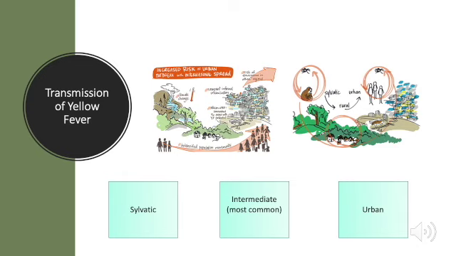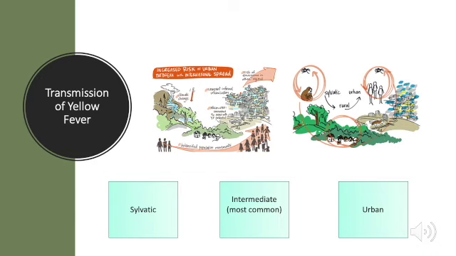There are 3 transmission cycles for yellow fever virus: sylvatic, intermediate, and urban. Sylvatic yellow fever, also known as jungle yellow fever, occurs when humans enter jungle areas where the disease can be passed from infected monkeys by wild mosquitoes to humans. Sylvatic yellow fever is considered to be the predominant transmission cycle in the Americas.